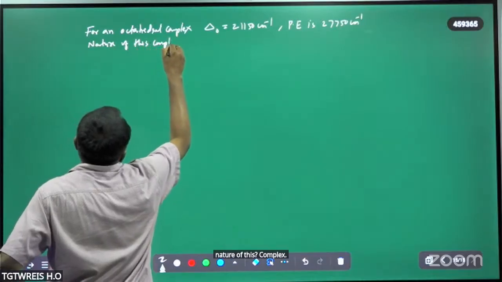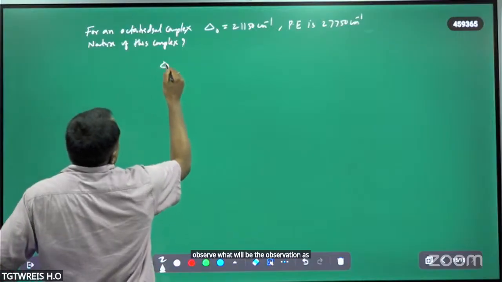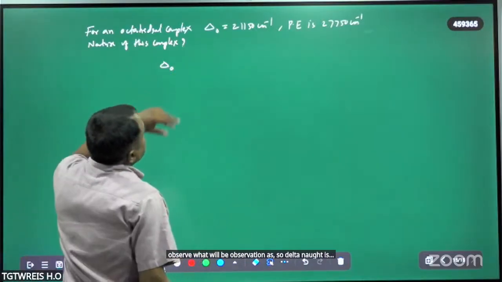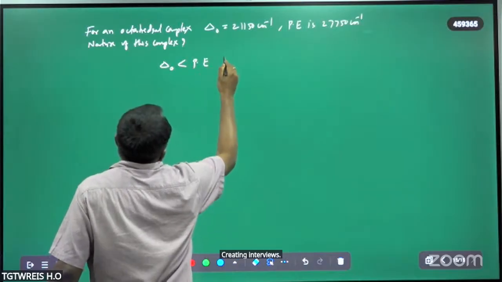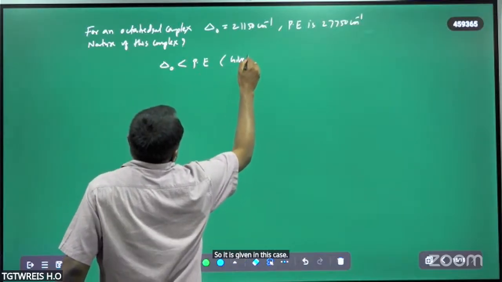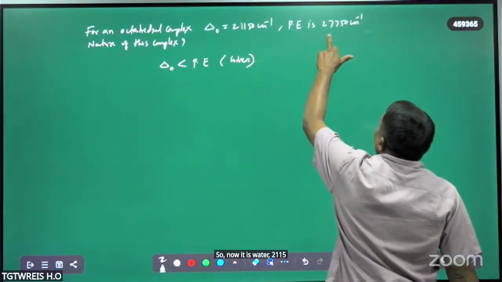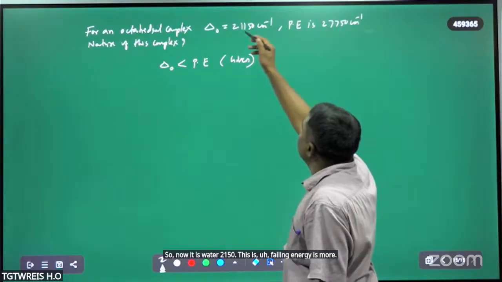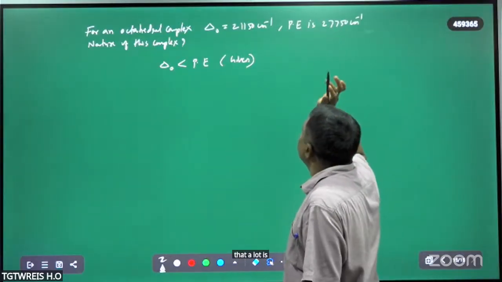Here, what will be the observation? Delta naught is lower than the pairing energy. So it is given in this case. Delta naught, it is what? 21150. The pairing energy is more. Delta naught is very less. Delta naught is less, pairing energy is more.